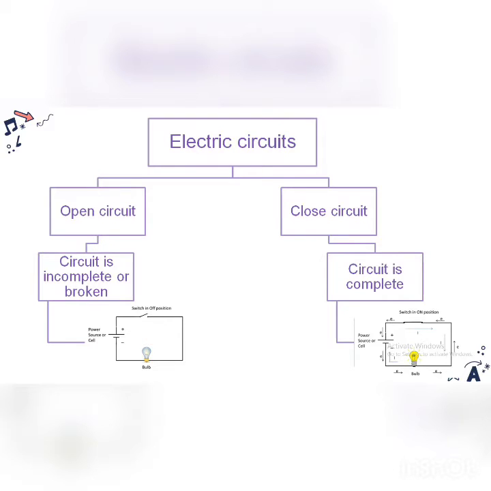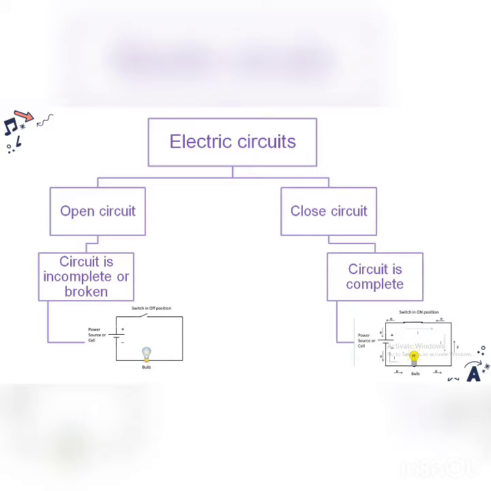Due to the circuit being incomplete, the current cannot flow. This open circuit is also considered a switch-off condition, because you know that when you switch off your fan or switch off the bulb, at that time the current cannot pass through, and due to that reason your appliance cannot function.